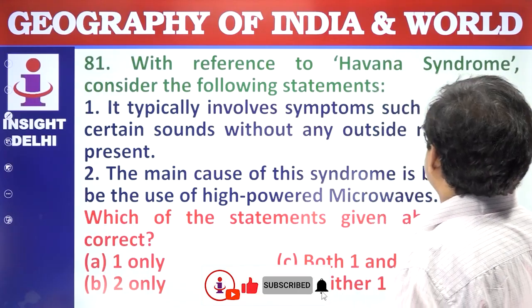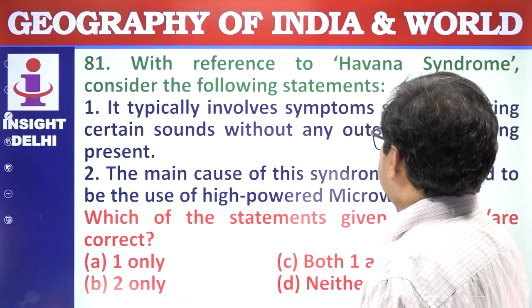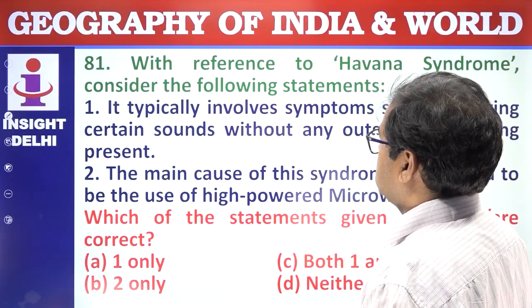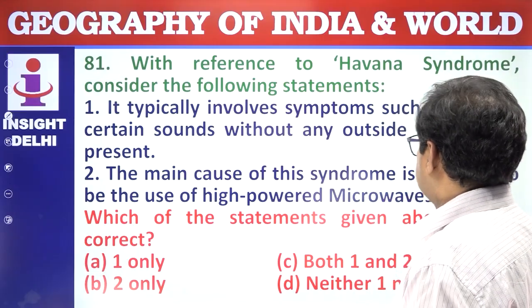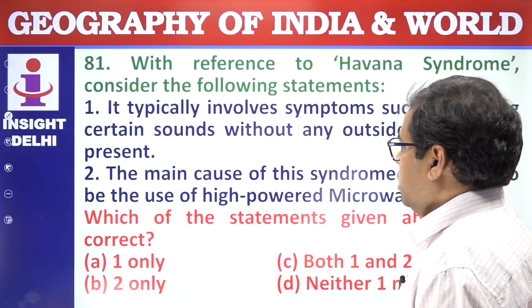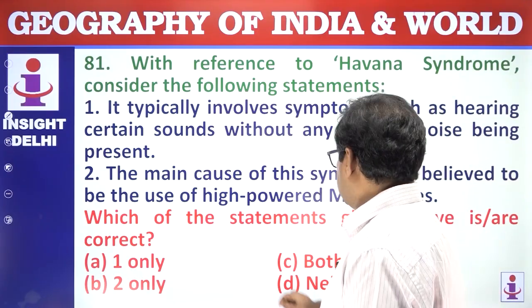With reference to the Havana syndrome, consider the following statements. The typical symptoms involve hearing sound without any outside noise being present. The main cause of this syndrome is believed to be the use of high power microwaves. Which of the following statements are correct? Both the statements are correct.